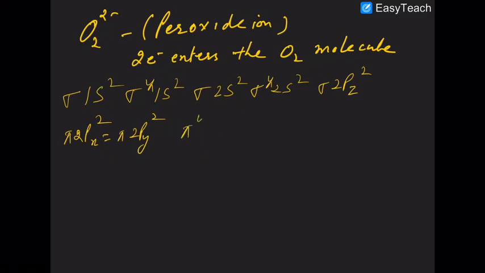Then you will have pi star 2px equal to pi star 2py and sigma star 2pz.